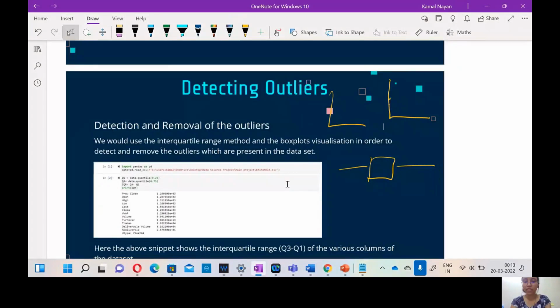What is an outlier? A point that deviates significantly from the rest of the data collection. If this is the data collection, then these two points will be called outliers. Now we are going to detect and remove the outliers. It is an important part of data cleaning and pre-processing.